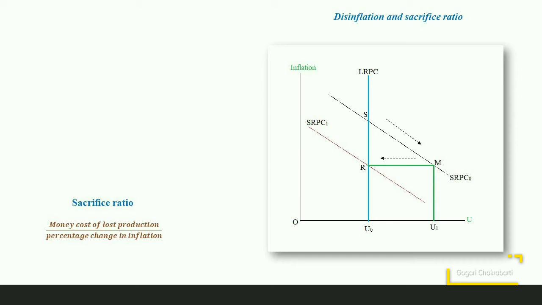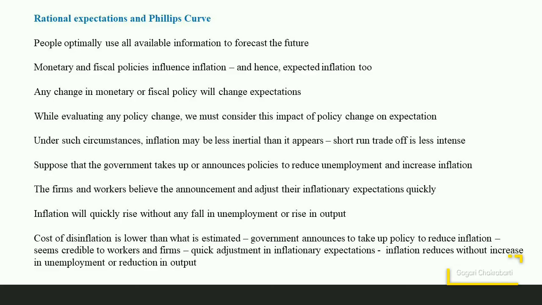This is typically the case when the workers and the firms form their expectations not on the basis of adaptive expectations but in the form of rational expectations. In adaptive expectation models, individuals and firms base their expectations of future price increases on the past actual inflation rates.